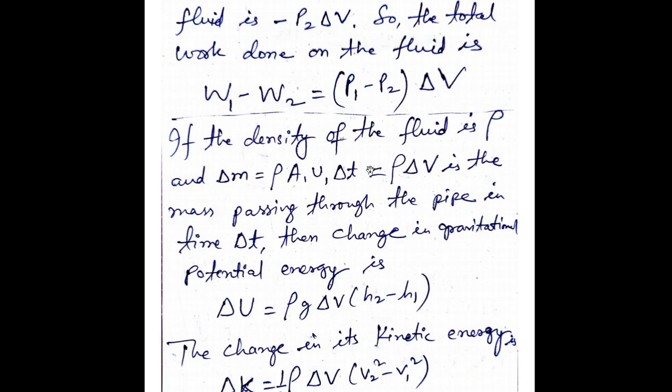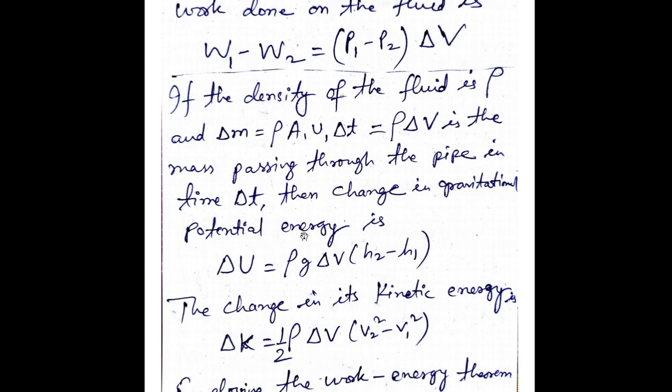I want to mention that in the last lecture I wrote this as M, but it should be delta M. So delta M equals rho A1 V1 delta T, which equals rho delta V, the mass passing through the pipe in time delta T.